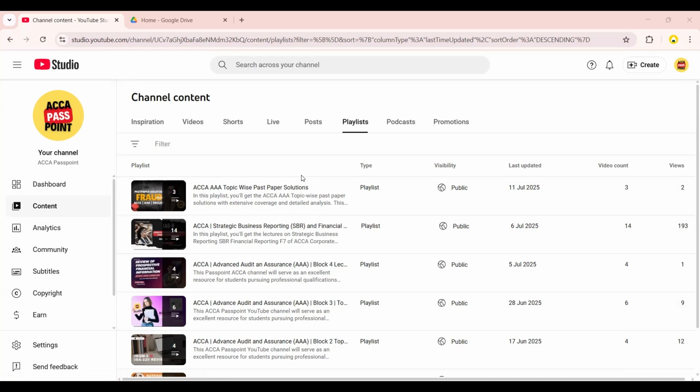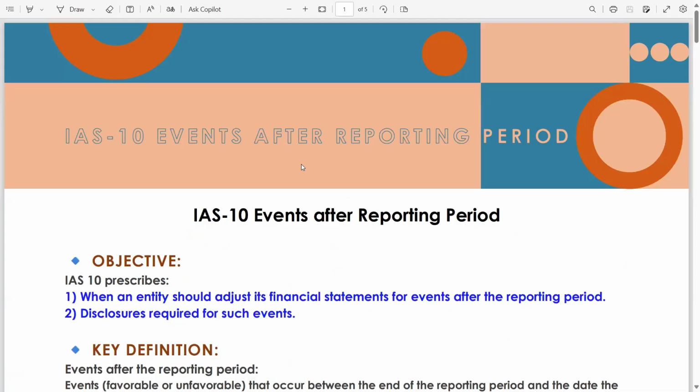Today we are going to discuss IAS-10 events after reporting date. What are events after reporting date? First, you have to understand any event which occurs between the date of financial statement and the date of audit report, means between the end of the reporting date and the date of the authorization of financial statement. Make sure financial statement has not been issued, means it is authorized for issue but it is not actually being issued.